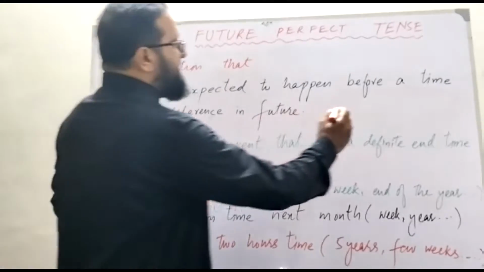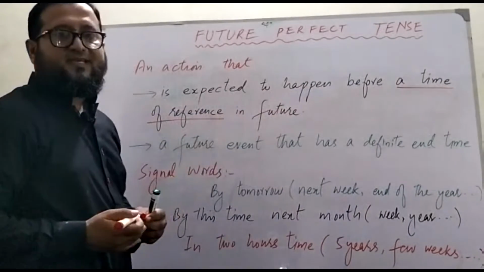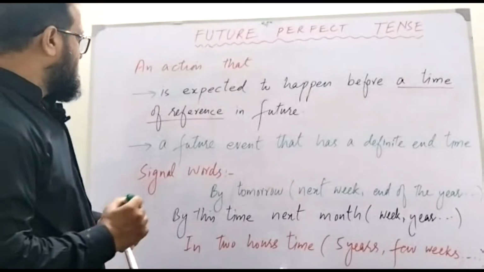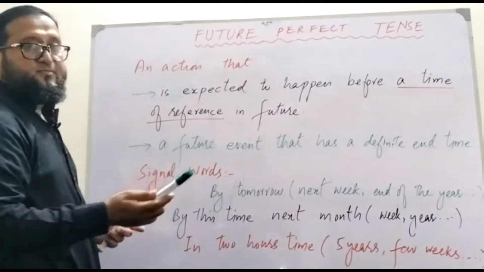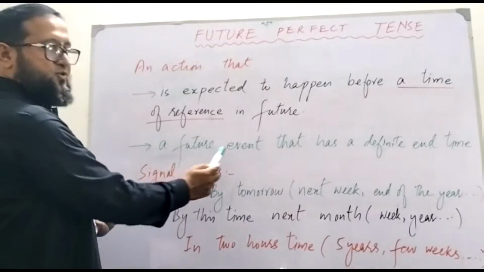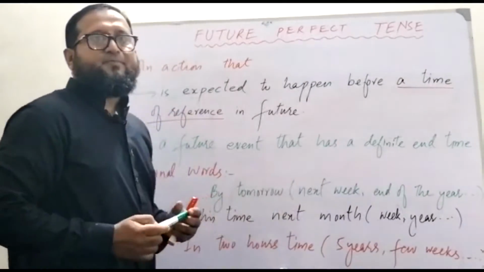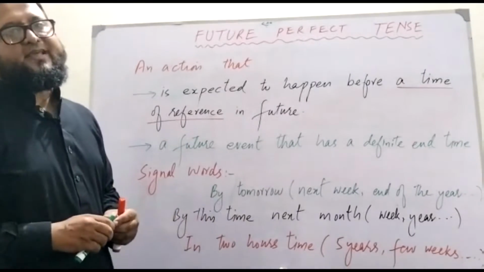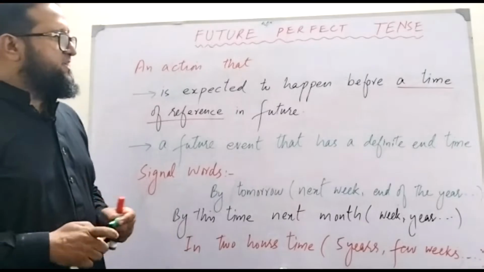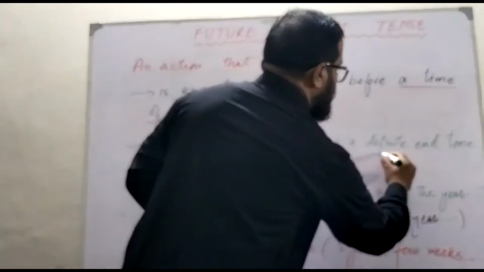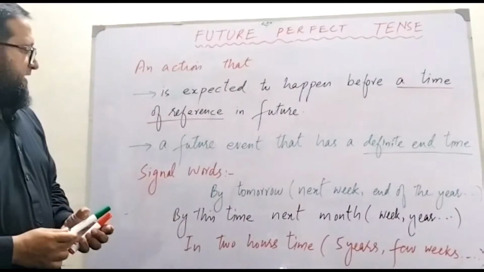And important thing is that a time of reference. So the time of reference is important over here. Second point to note is a future event. Future perfect tense. So it's a future event that has a definite end time. It means in future that events, that action must have been completed, have a definite end time. So these are important things for your understanding.